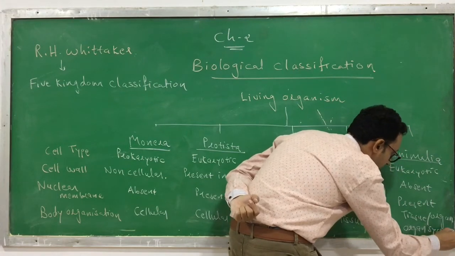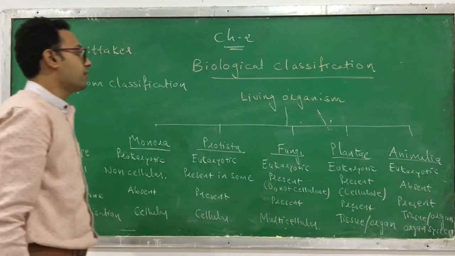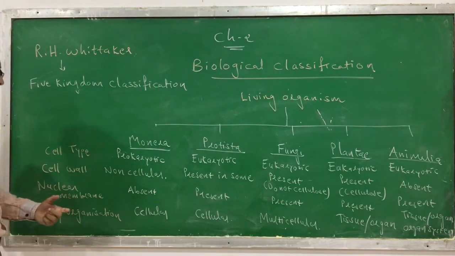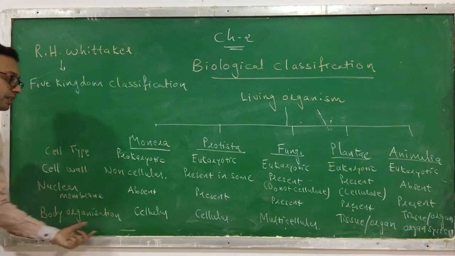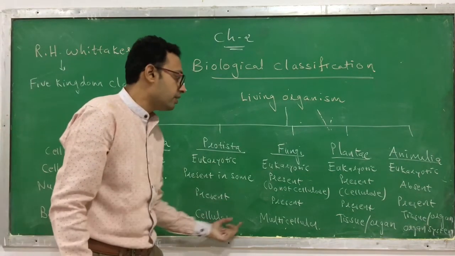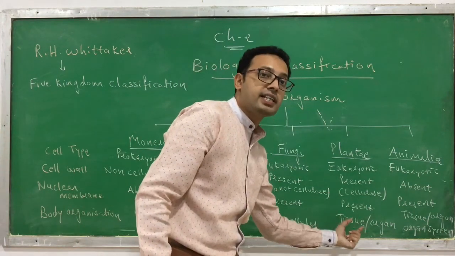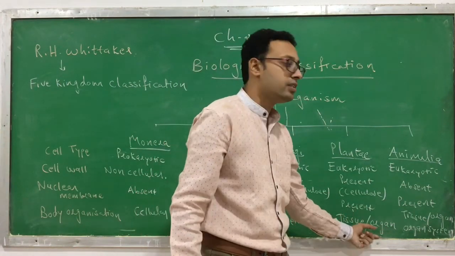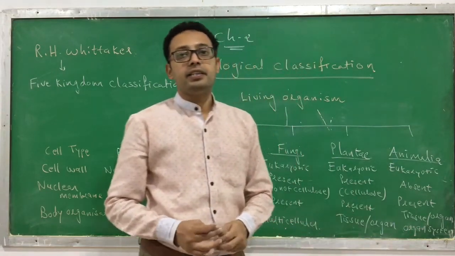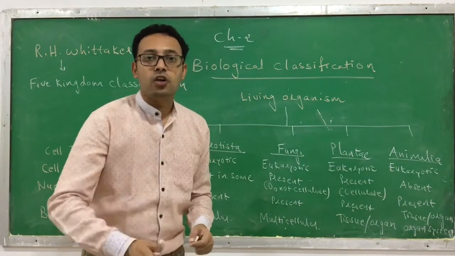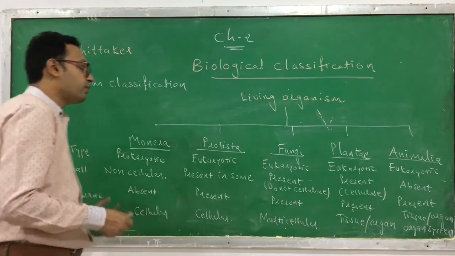Organ system. This level of organization you can find in it. So this is the level of body organization. They are just cellular. In fungi it's multicellular. Here it's multicellular, but these cells are arranged in the form of tissues and organs. And here in Animalia they are arranged in the form of tissues, organs and the organ system. So this is the fourth criteria.